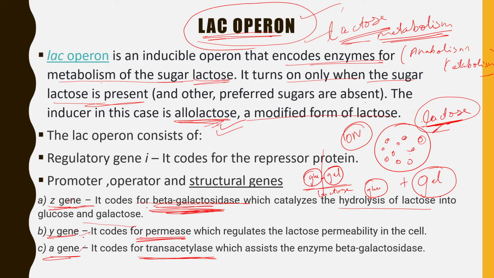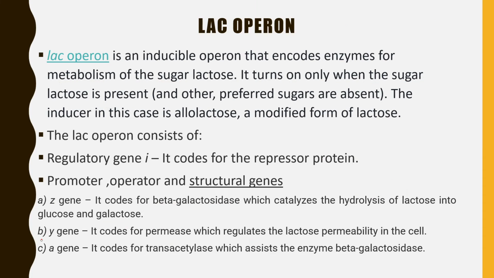The second gene is our Y gene. What is the function of the Y gene? The Y gene encodes permease. What does permease do? It regulates the lactose permeability to the cell.